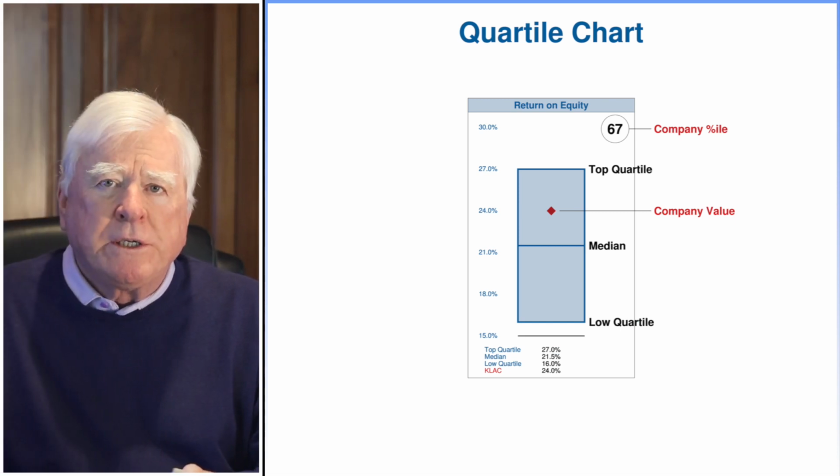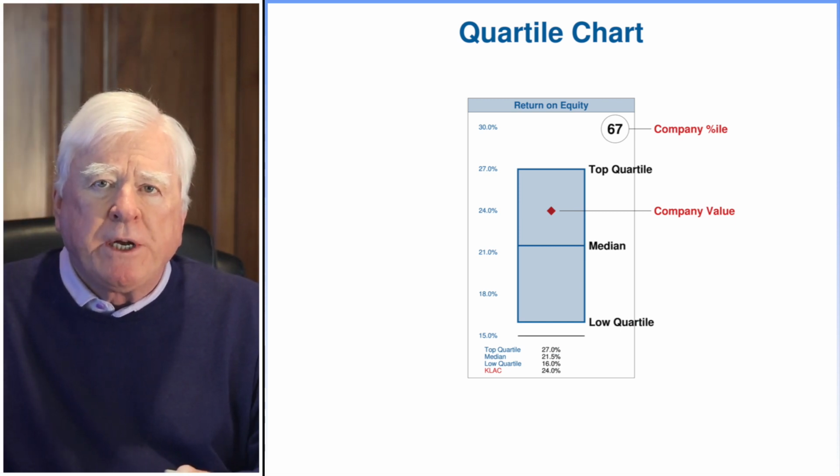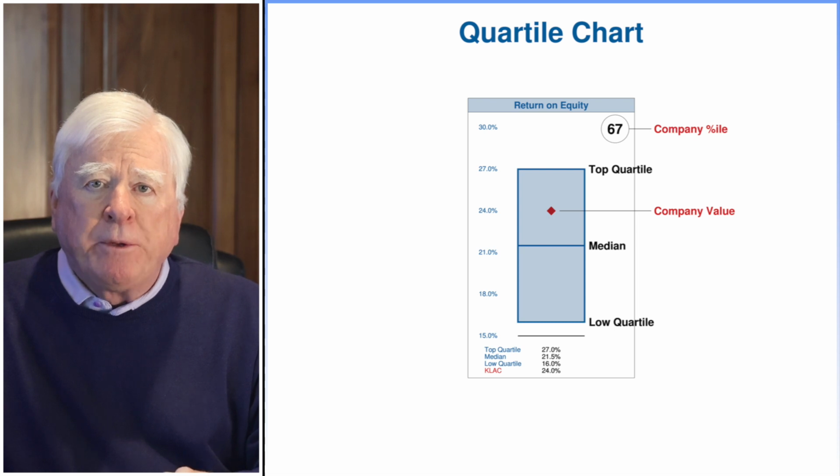The quartile chart is an essential tool in producing PTR's valuation scorecard. For each metric included, performance of a company in its peer group is ranked high to low and quartiles identified. The high end of the bar is top quartile, bottom end is low quartile, and the line in the middle is median performance. The company's value is determined and converted to a percentile. It's also plotted with a red dot.